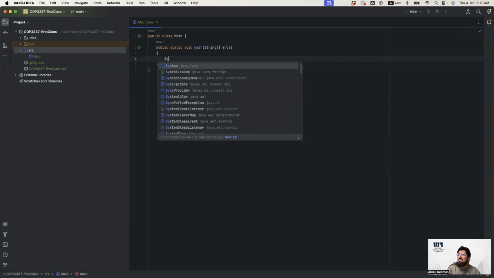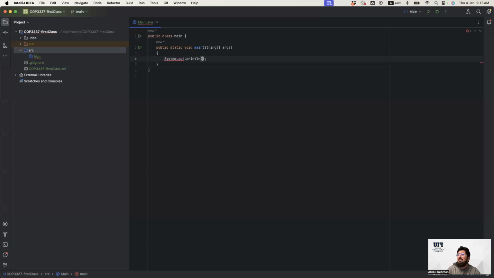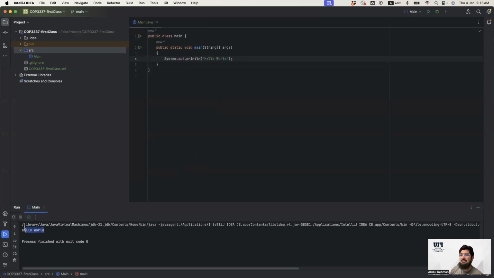And I will put System.out.println, and I can say hello world. This is just a quick check to see if it works fine or not. Let's run it. Yep, so we're gonna see that this works here. That means this compiler runs my code.